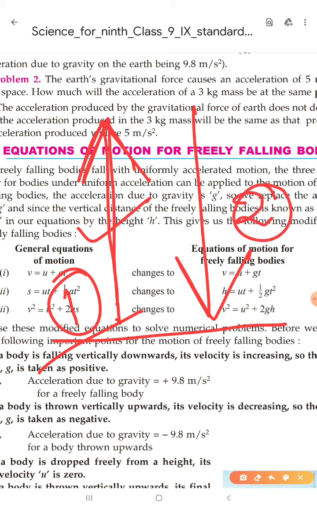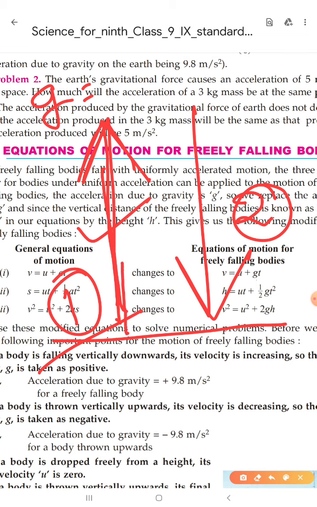In this case, you should remember that the acceleration due to gravity would be 9.8 meter per second square, no problem in that. But g should be positive or negative, you should know one thing. In the first case, the body is moving upwards, just opposite to the direction of the gravitational force.